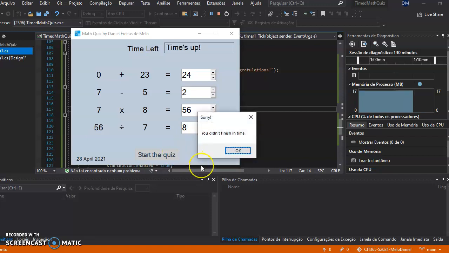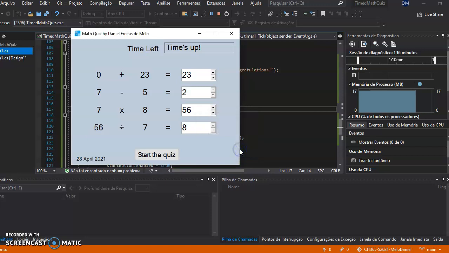And I'm going to have this message that I didn't finish in time, didn't get the right answers in time. And I hit OK, and I think that's pretty much it.